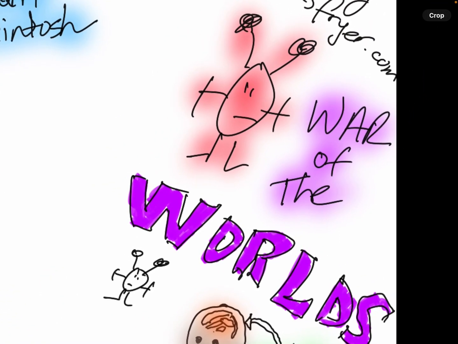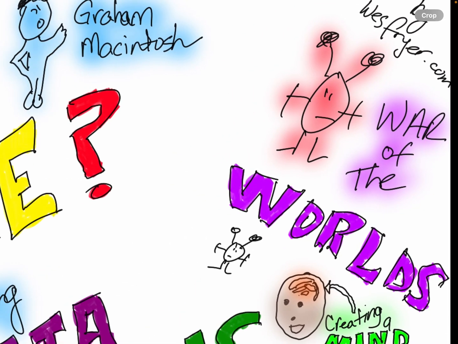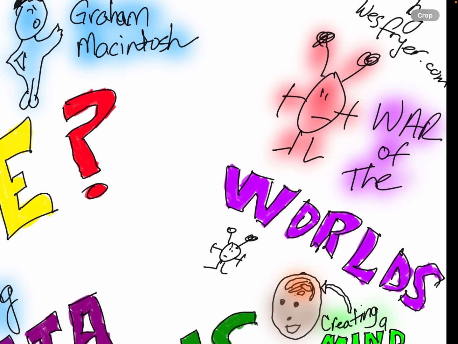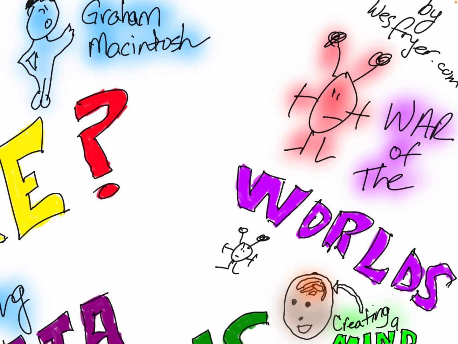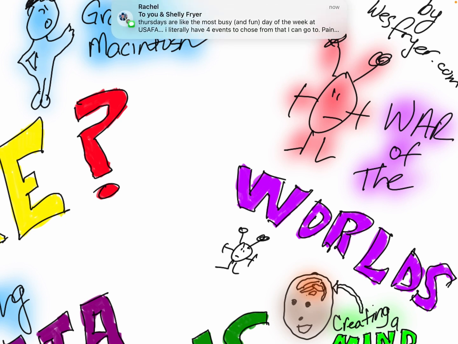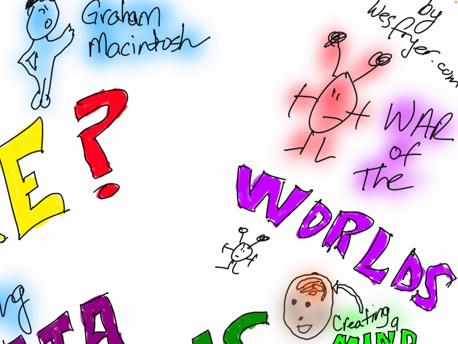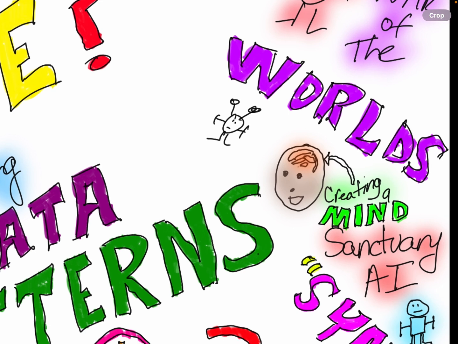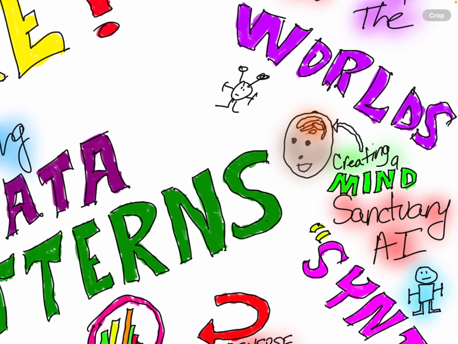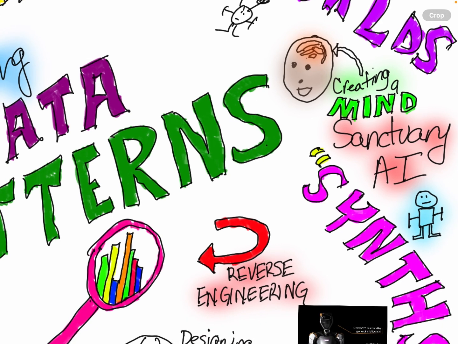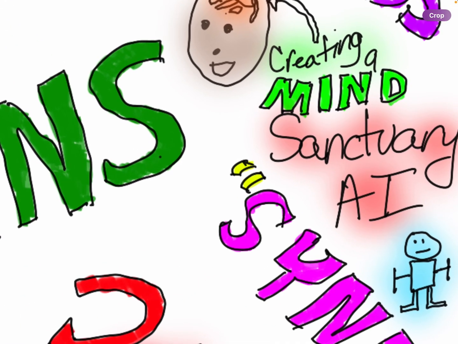One of the things that they referenced that I don't think most of our students know about was the Orson Welles book, and then it became a radio special, and it really caused a lot of people to be scared. It was called War of the Worlds. And so they were pointing out that science fiction authors and, not just book writers, but also people who are producing movies have been talking about robots taking over the world for a long time, or also aliens taking over the world.